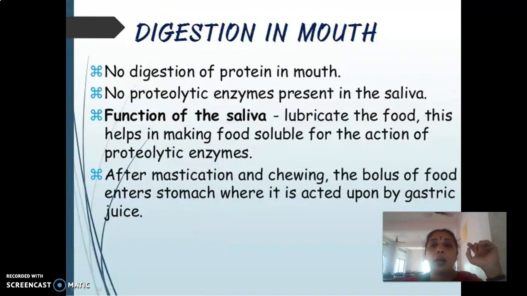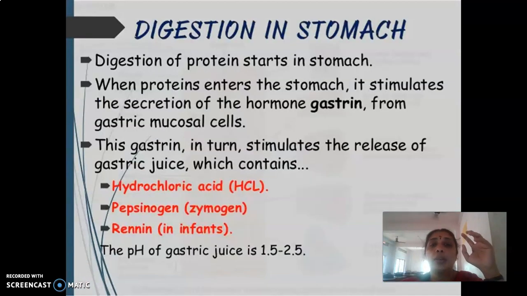Digestion in the mouth: the mouth only has the function of lubrication of the food. After mastication and chewing, the food enters the gastric cavity, where HCl functions to maintain the pH and carry out denaturation. Then there is pepsinogen to pepsin conversion, and renin is present in infants.